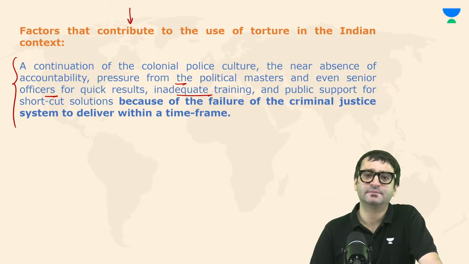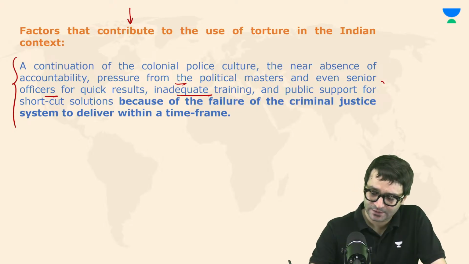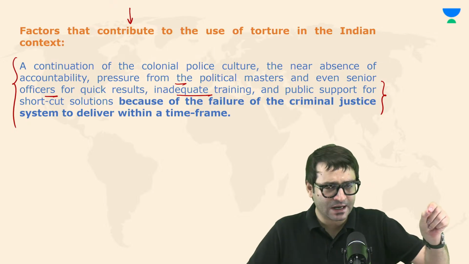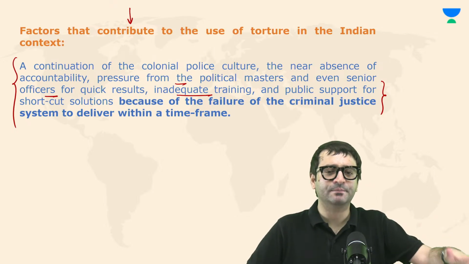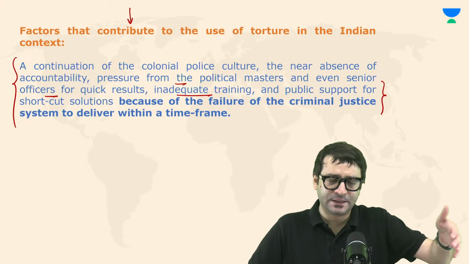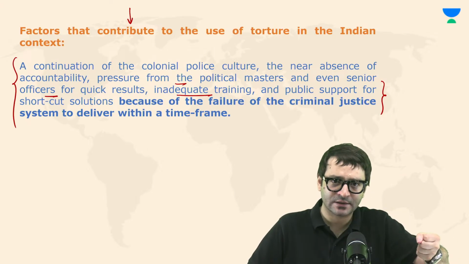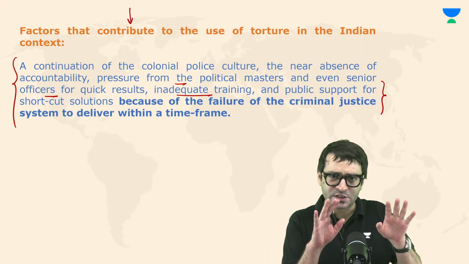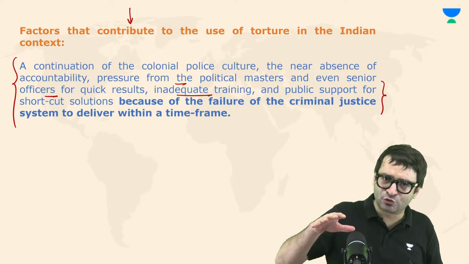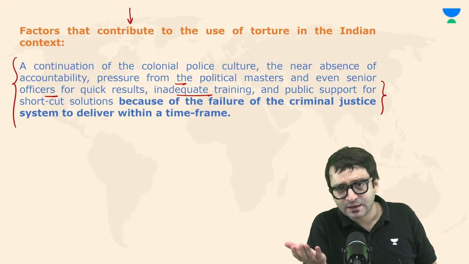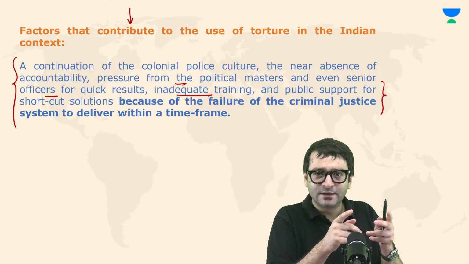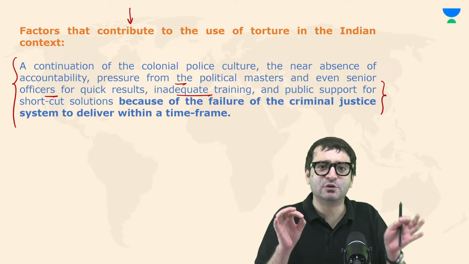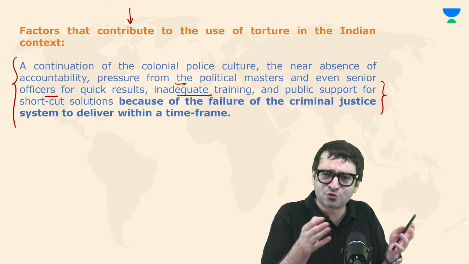Lack of training, and more importantly, public support. Vikas Dubey was an alleged criminal, wanted in UP. But then he went to Madhya Pradesh. There he was arrested. And then he was to be produced before the court in UP in a perfect Bollywood style. The vehicle in which Vikas Dubey was traveling turned turtle, and then Vikas Dubey tried to run, and then he was shot dead. Some people say that this was a classic example of a fake encounter. Because how would Vikas Dubey run?